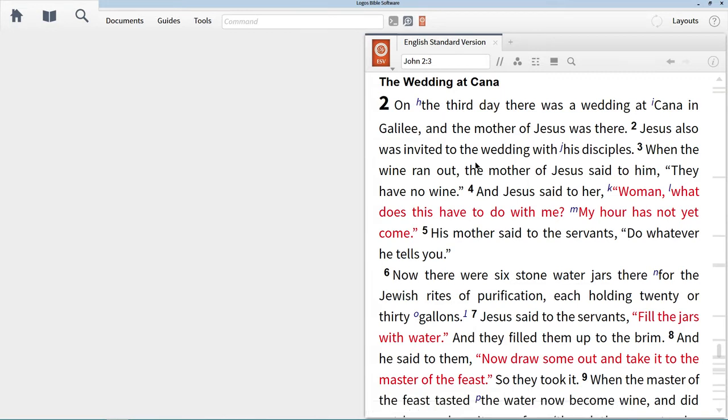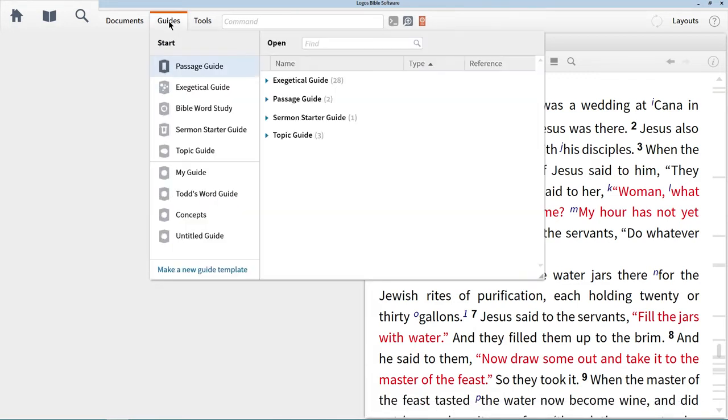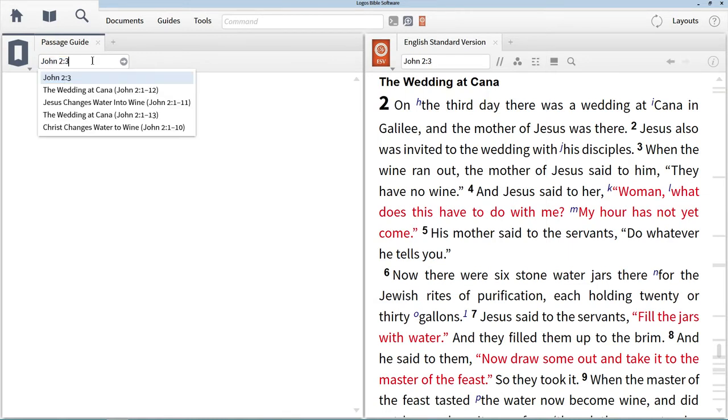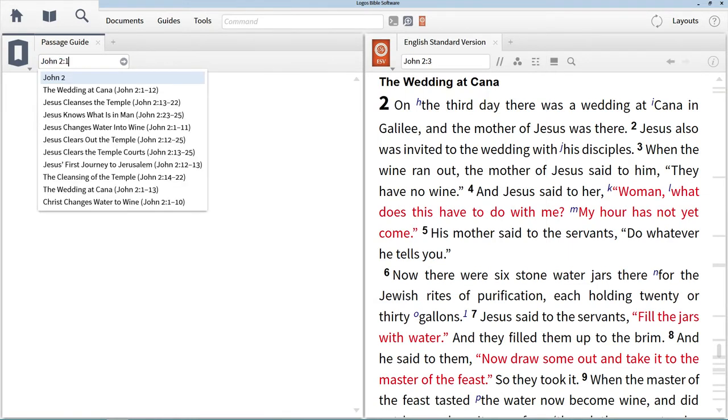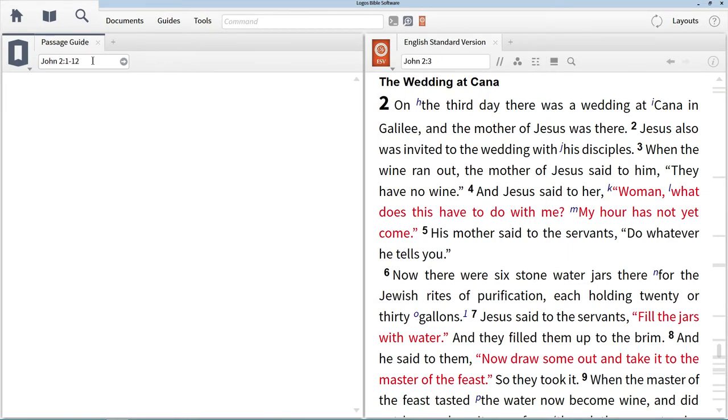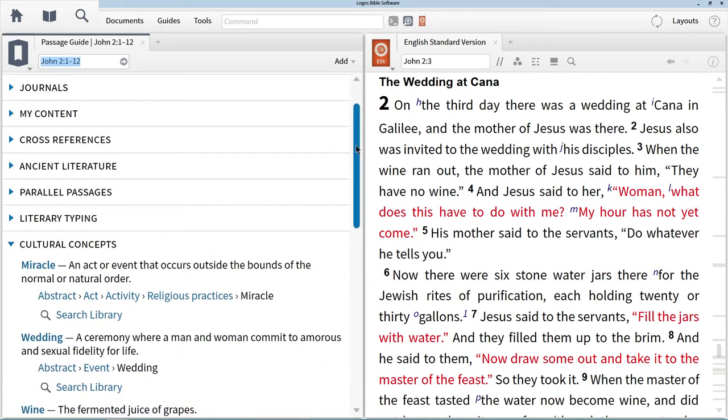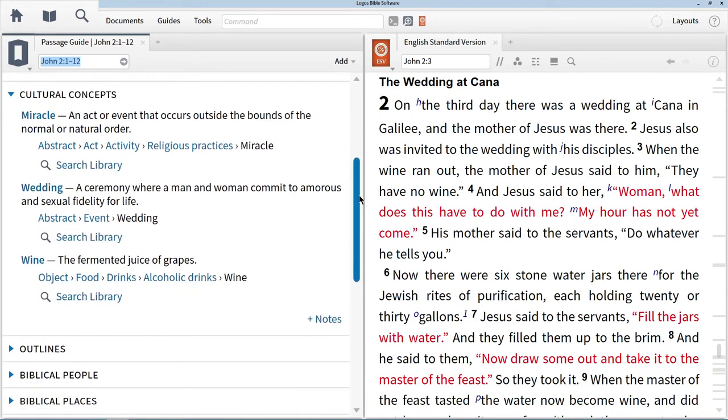We need to do some investigation on some of these concepts, so first let's open up a passage guide and type John 2:1-12 in the passage box, then press Enter. When the report generates, scroll down and expand the Cultural Concepts section. Here you can see cultural concepts that Logos has tagged in this passage, which include miracle, wedding, and wine.